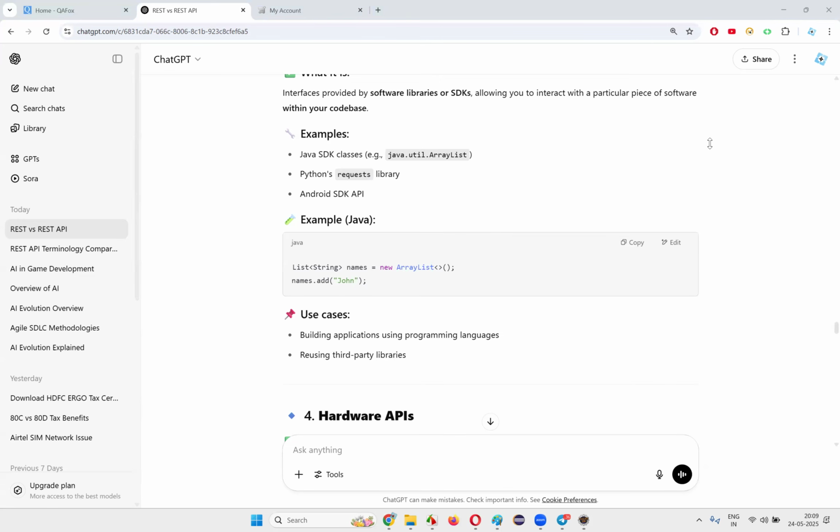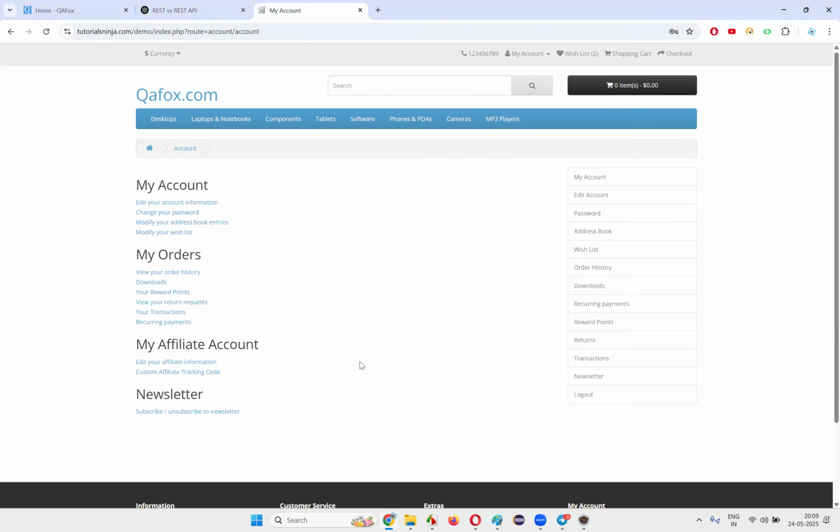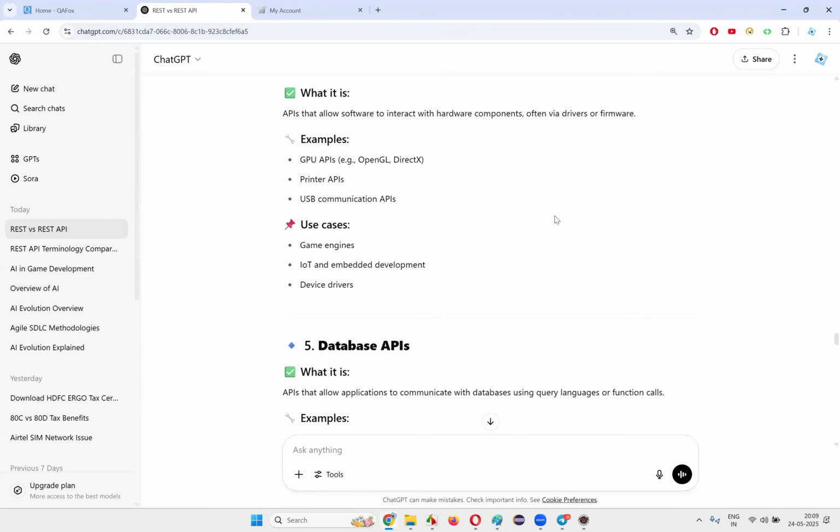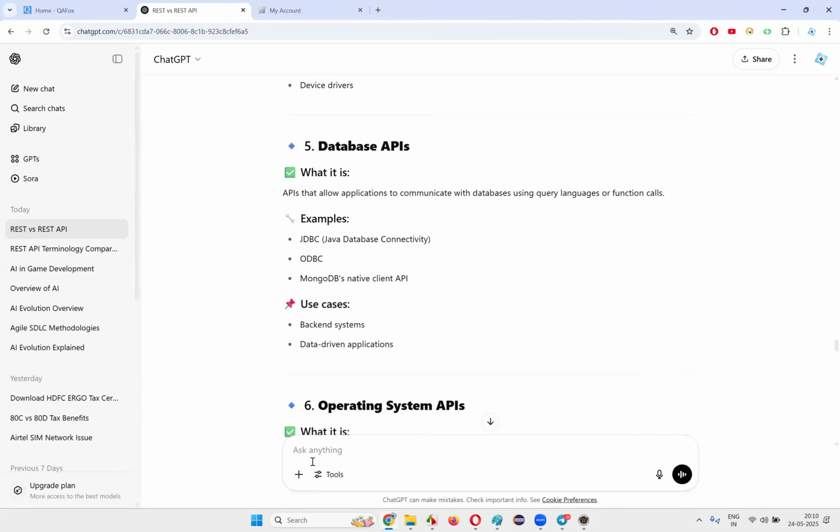This kind of thing will fall into the program APIs. This kind of thing will come into the web APIs. I cannot tell you. At a high level, if you ask me about this login functionality, I can say it is web APIs. But behind that, a lot of types of APIs are there. How can I know which will fall into which APIs? You have to find it out by yourself. With the basic knowledge I'm giving you in these sessions, you should be able to find out which APIs they fall into.